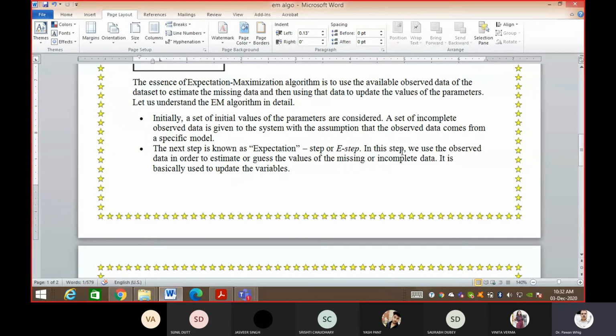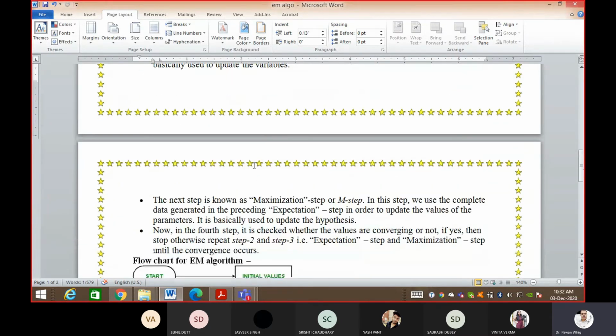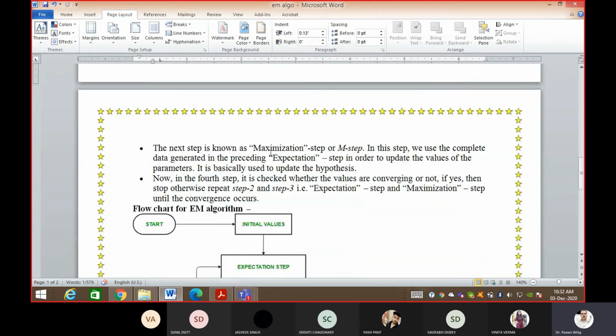In this step, we use the observed data in order to estimate or guess the values of the missing or incomplete data. It is basically used to update the variables. With the name expectation and maximization, this algorithm is also called the EM algorithm. After this expectation, what do you have to do next? The next step is known as the maximization step or M step. In this step, we use the complete data generated by the expectation step in order to update the values of the parameters. It is basically used to update the hypothesis.